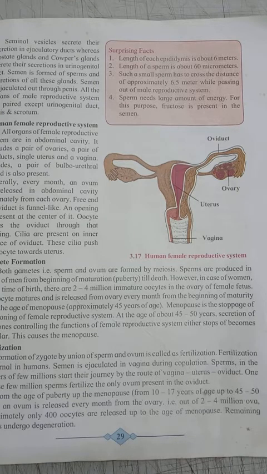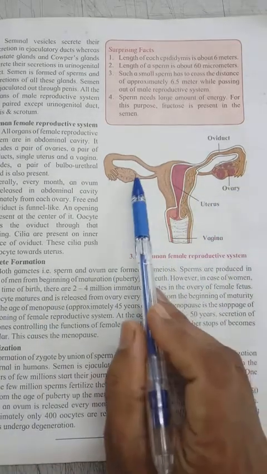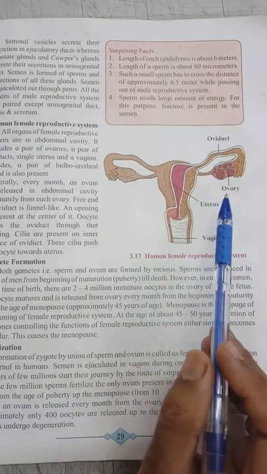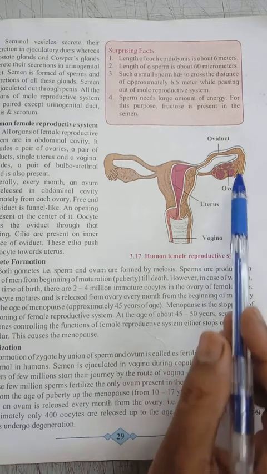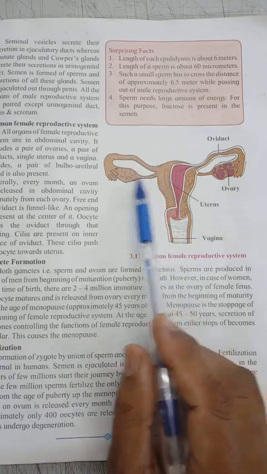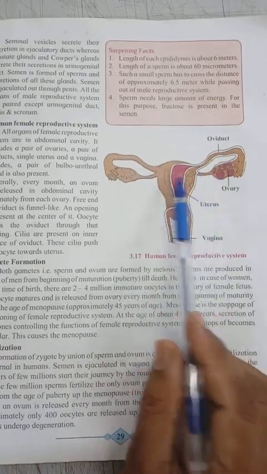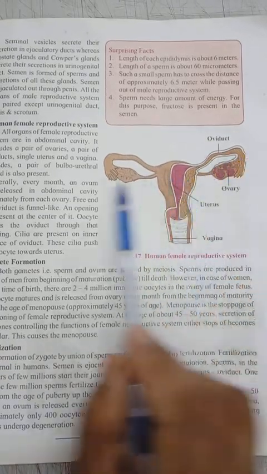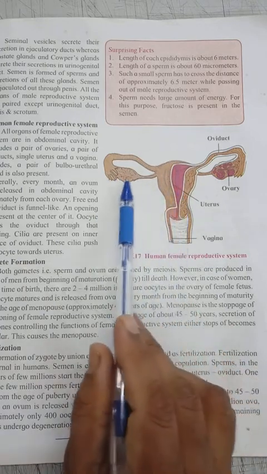It is also called ovules, it is also called oocyte, it is also called egg cells. And from the ovary, every month, one ovum is released into the abdominal cavity from each ovary alternately. One month it will come from this ovary, in the other month it will come from the second ovary.